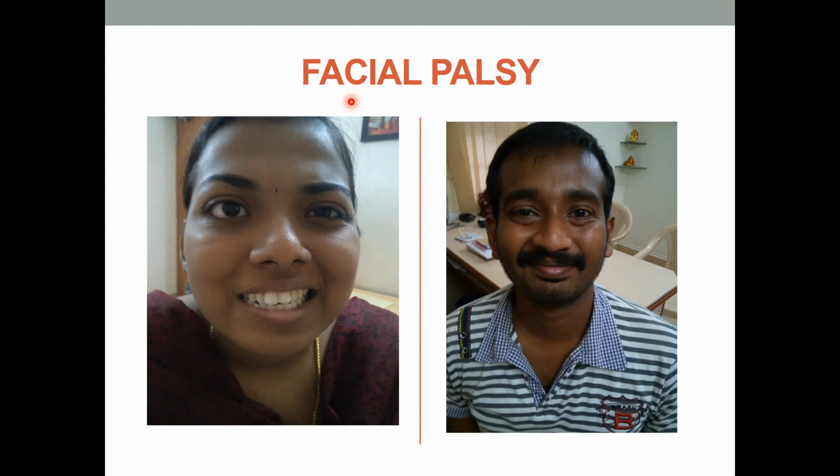Okay. So this is what I have already written there, facial palsy. But why did I put two faces? The one on the right, the girl's face, has got a right facial palsy, where you can find the right palpebral fissure is widened, right nasolabial fold is not well made out, and the angle of the mouth is deviated to the left with prominent left nasolabial fold.